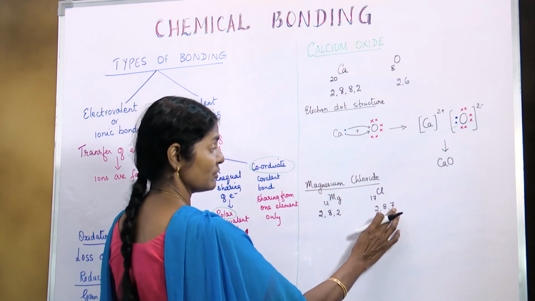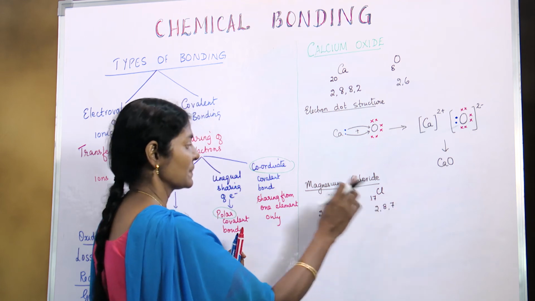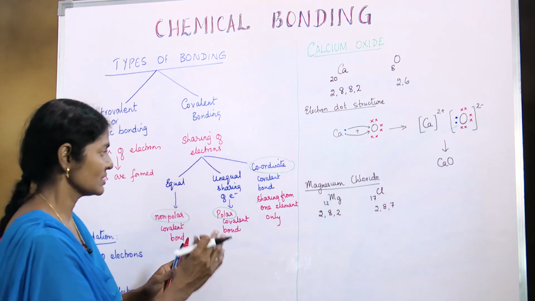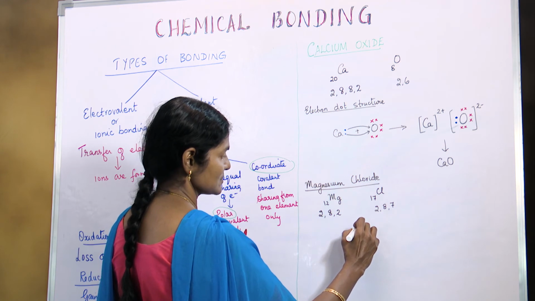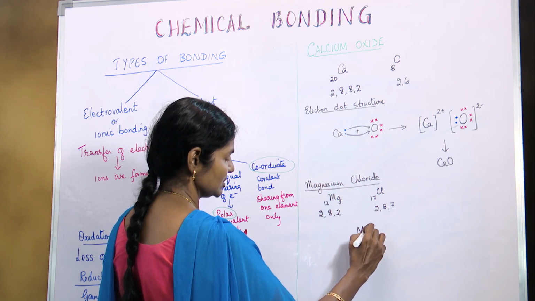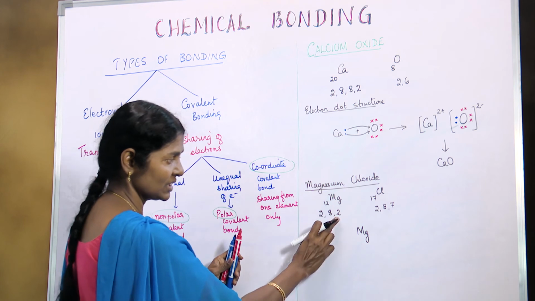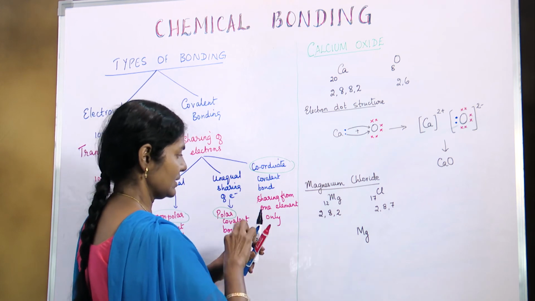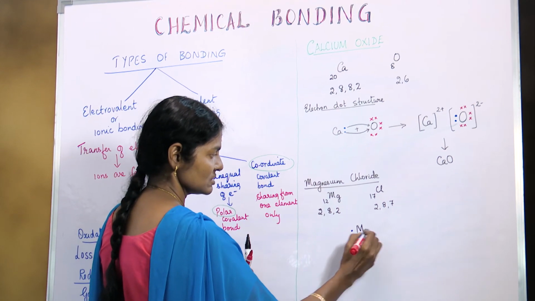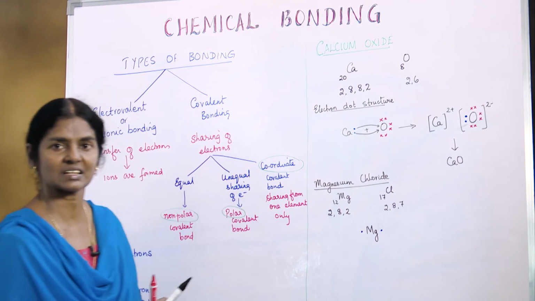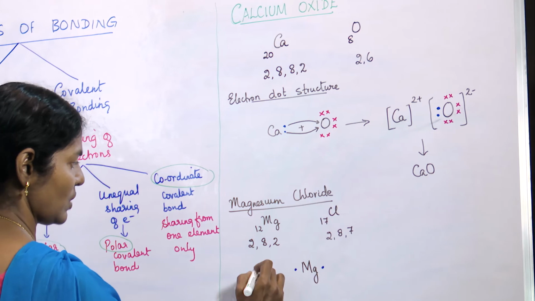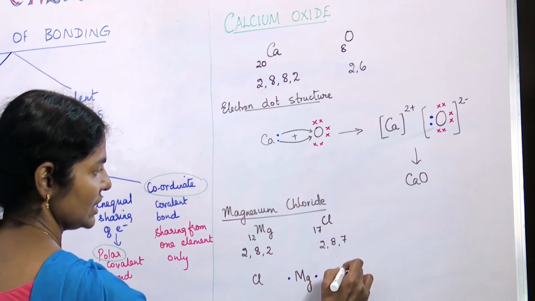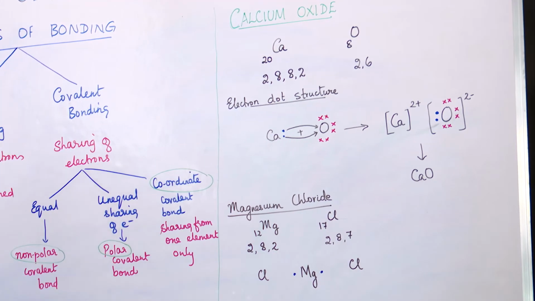Therefore, only 1 can be accommodated here and another one goes to another chlorine atom. So we write it like this, magnesium here, and how many electrons here? There are 2 electrons. So we can put the 2 valence electrons on 2 sides and we have 1 chlorine atom this side and another chlorine atom here.